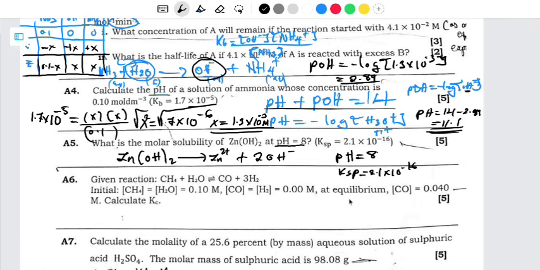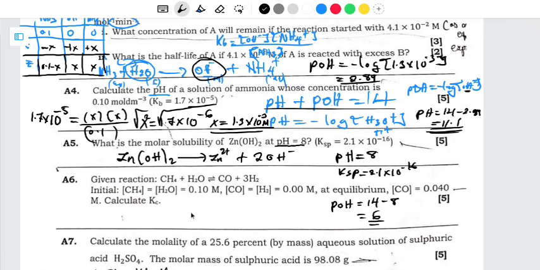So this is pH. For me to find the pOH, I just have to say pOH is going to be equal to 14 minus 8. Then 14 minus 8, what are we going to get? We are going to get 6. So from here we can come up with an assumption to calculate the concentration of hydroxide.